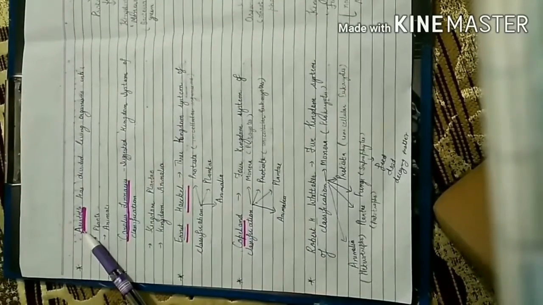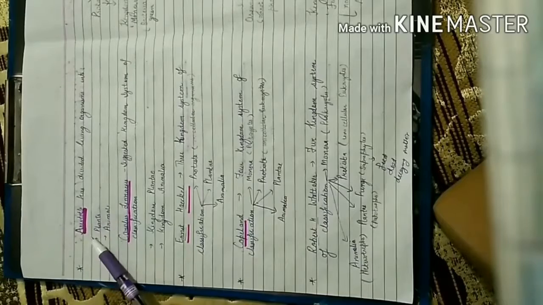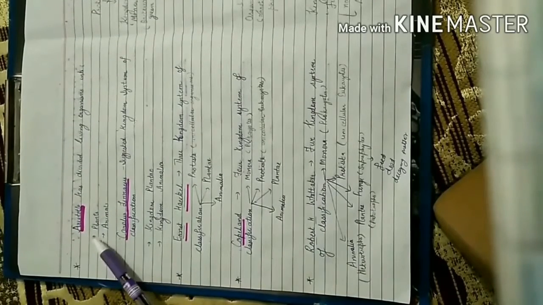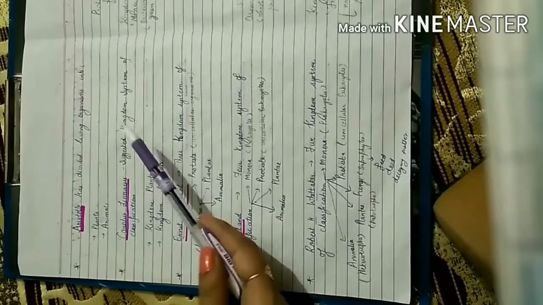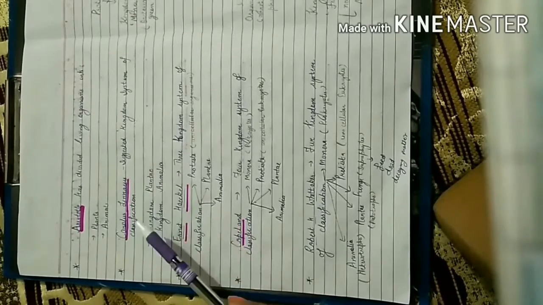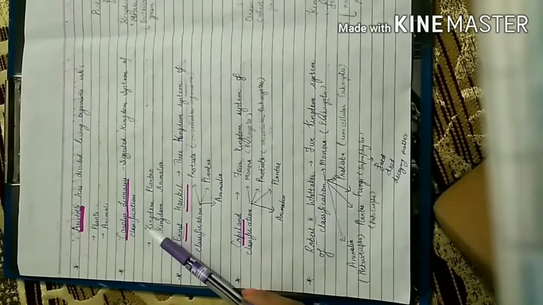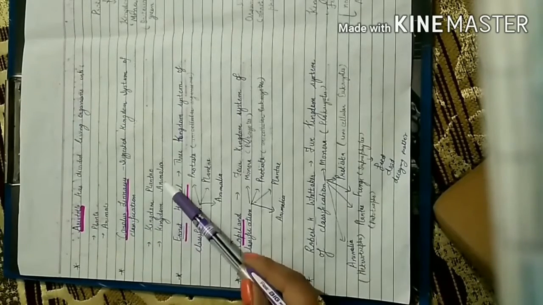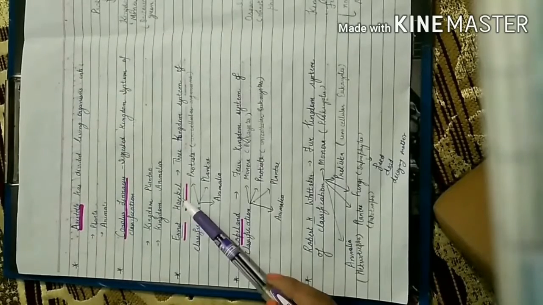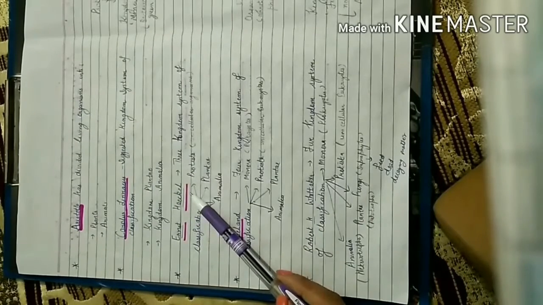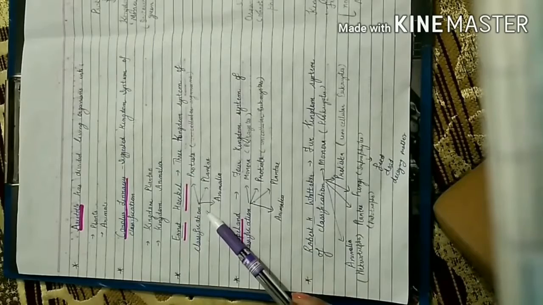First is Aristotle, who divided living organisms into plants and animals. Then Carolus Linnaeus suggested the kingdom system of classification and divided organisms into two kingdoms, Plantae and Animalia. Then Haeckel introduced three kingdom classification: Protista, Plantae, Animalia.